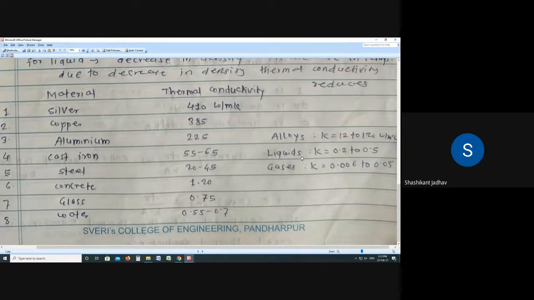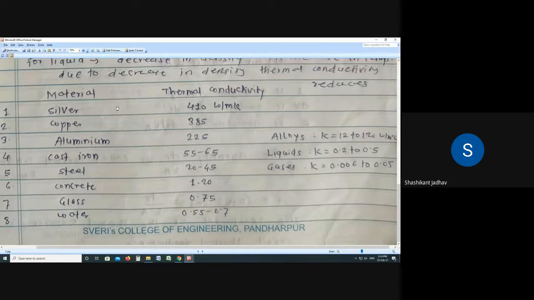Then what about the liquids? Thermal conductivity is 0.2 to 0.5. So from this value, we also understood the thermal conductivity is more for the solids as compared to the liquids and gases. So for the liquid, K is equal to 0.2 to 0.5, and for the gases, K is equal to 0.006 to 0.05. So these are the different values of the thermal conductivities.